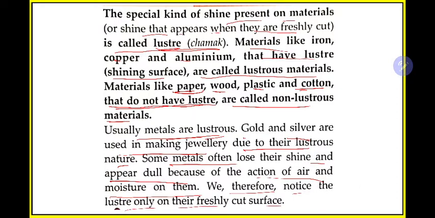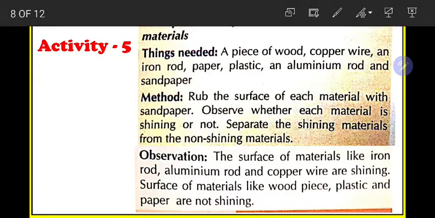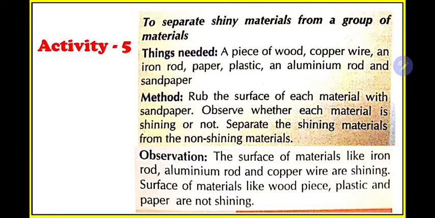We can notice the luster phenomenon only on new objects. If it is old, for example an old copper plate, you will not see that much luster, but if it is newly cut, it is not reacting with the environmental conditions, so it will show you the shine.